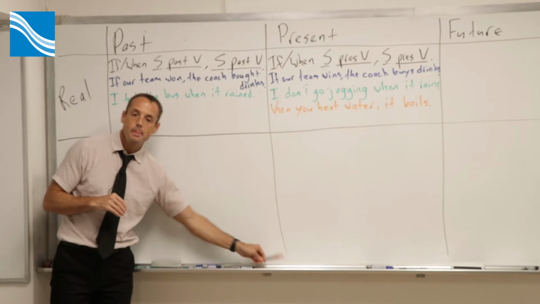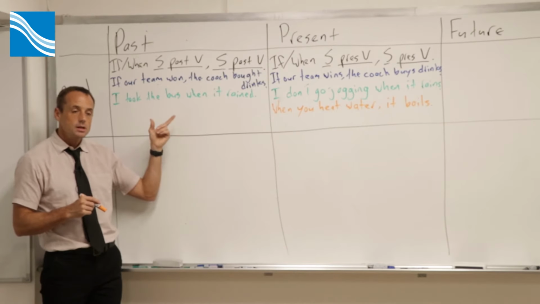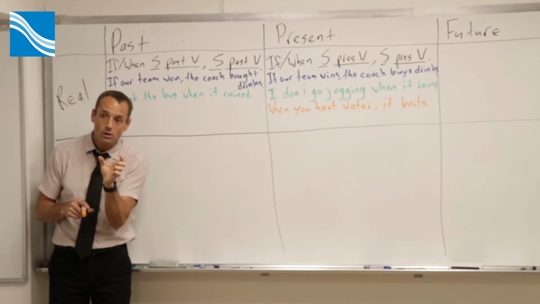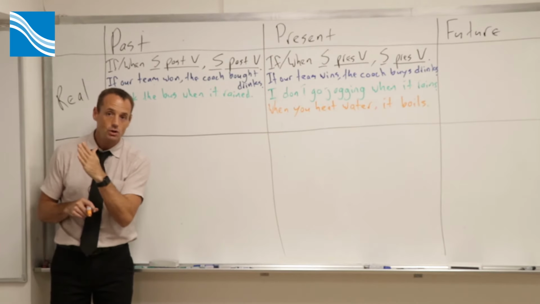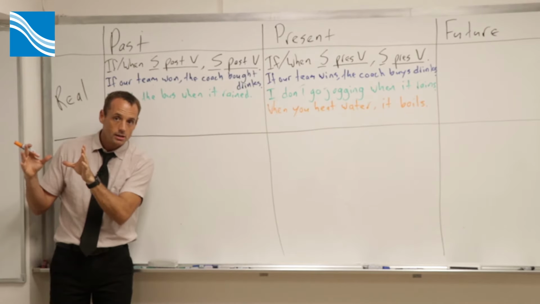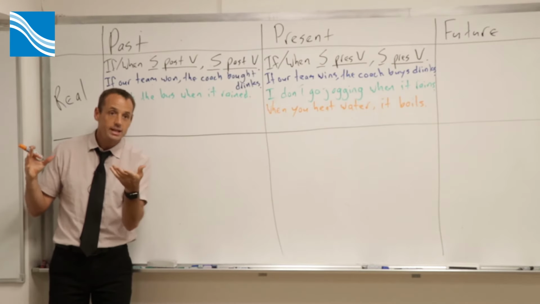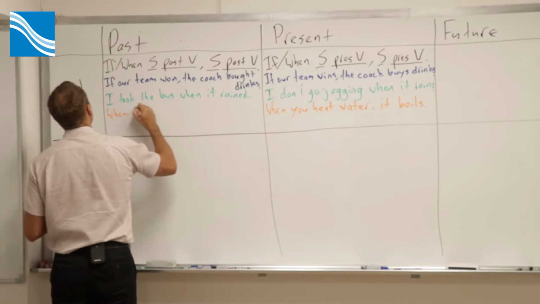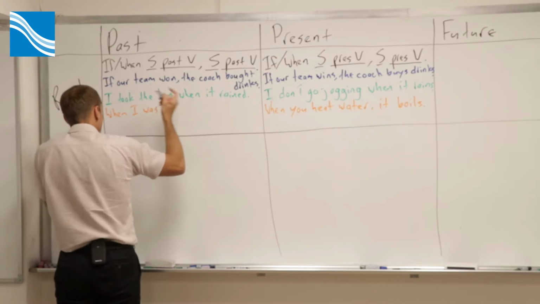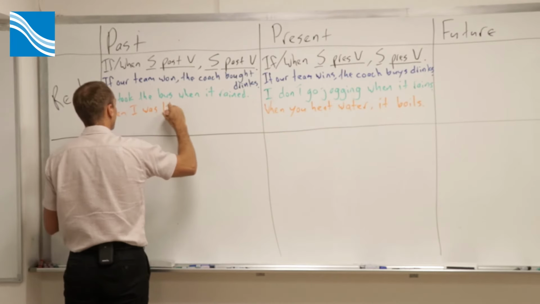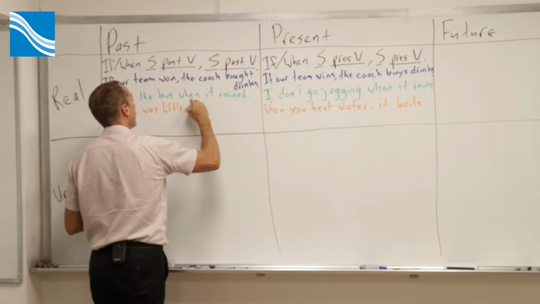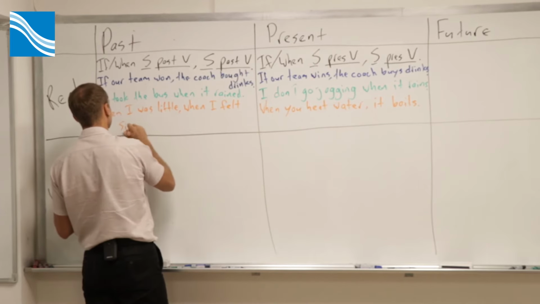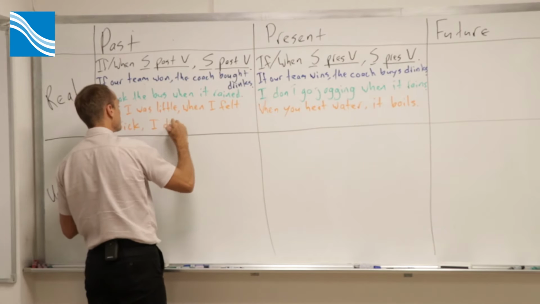One thing about this one, when you're doing a past, sometimes you'll start a sentence with like, when I was little, 我小的时候. That is not part of the conditional. That is just the time. You'll still need a conditional. For example, I'll give you one of those. When I was little, that's just your 我小的时候. It's not a condition. When I was little, when I felt sick, I didn't go to school.